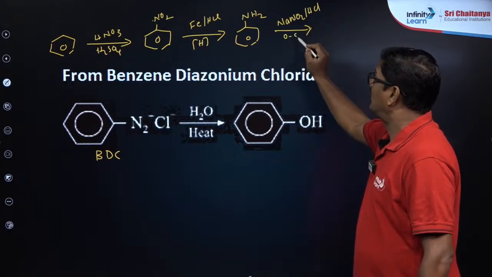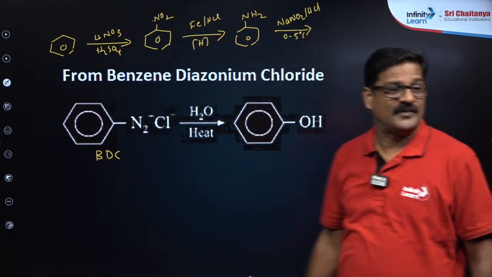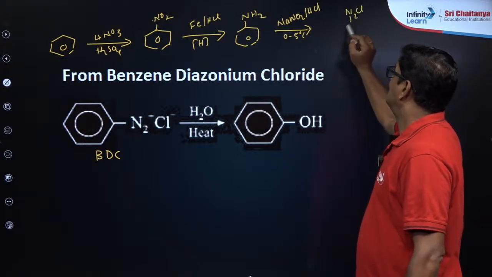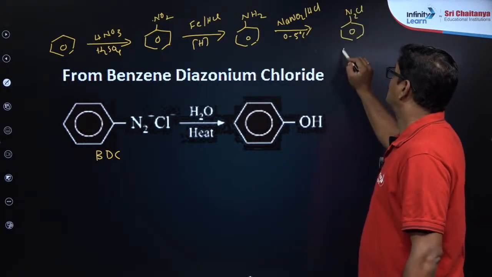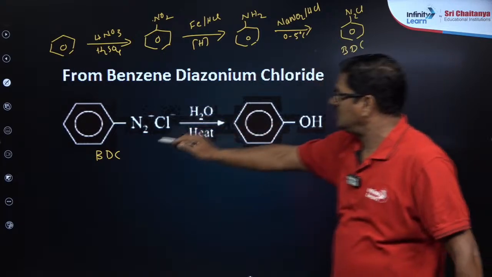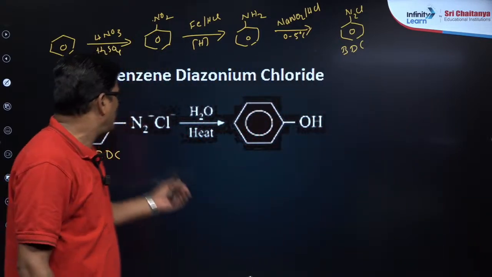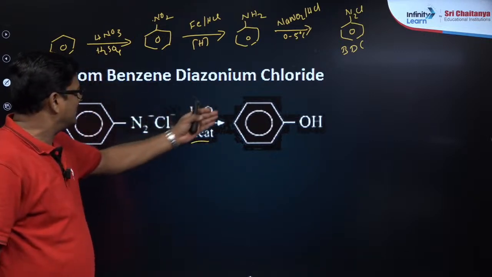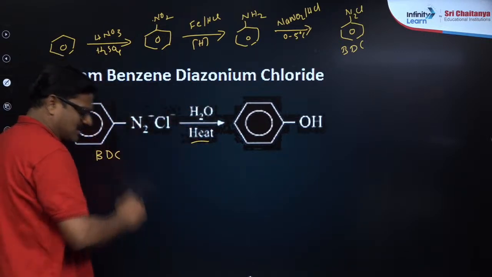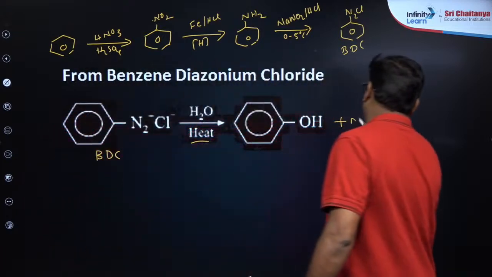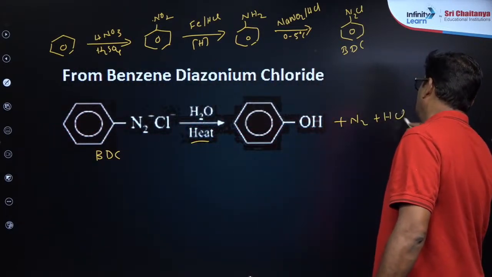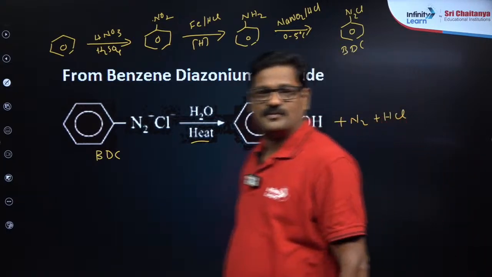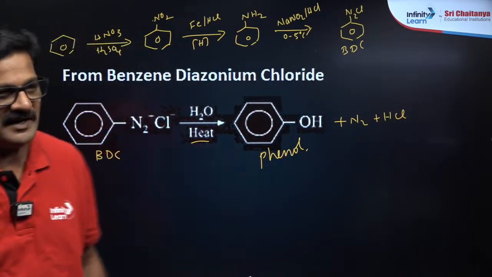Here you have to use 0 to 5 degrees centigrade, so that NH2 becomes N2Cl. This is your benzene diazonium chloride. Add a little water and warm it, it is that easy. So nitrogen will be released and HCl will be removed, so that you get phenol. This is your phenol. Preparation of phenol from benzene diazonium chloride is very important.